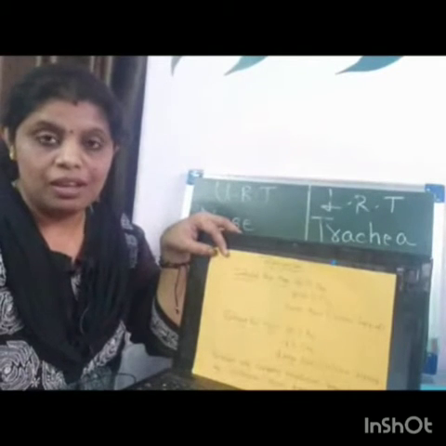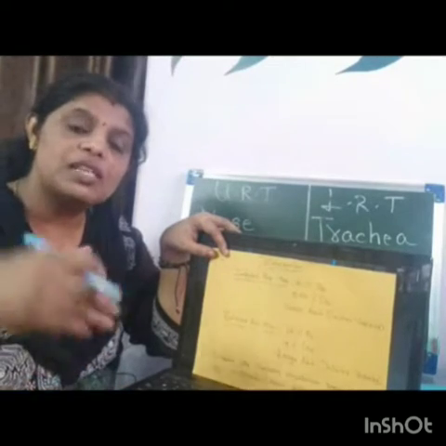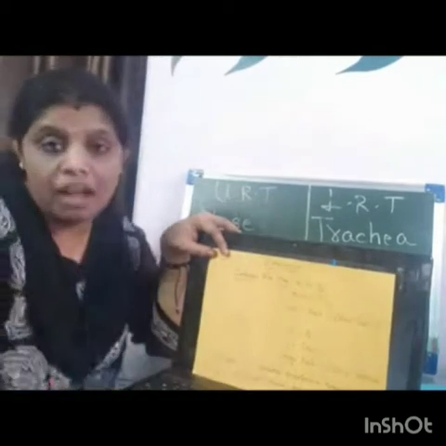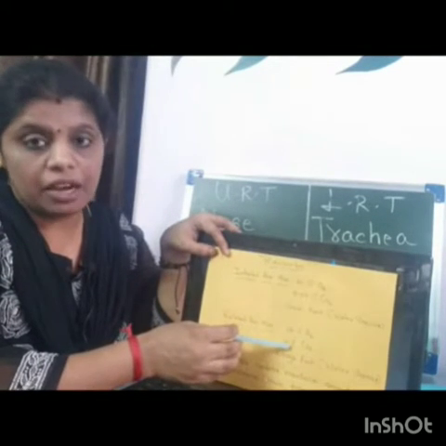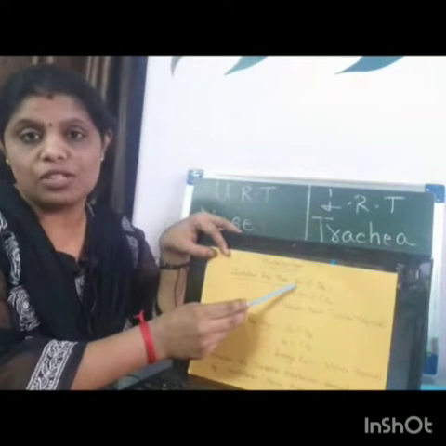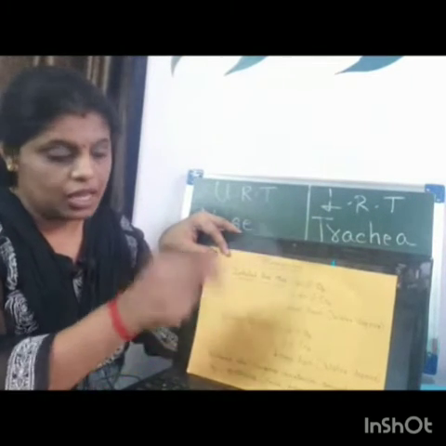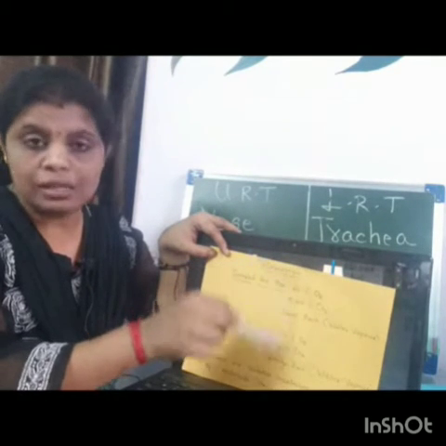When we exhale, how much percentage of carbon dioxide is sent out? 4% of carbon dioxide is exhaled out. So, how much oxygen is taken in? 21% of oxygen is taken in. Carbon dioxide sent out 4%. Remember it this way.